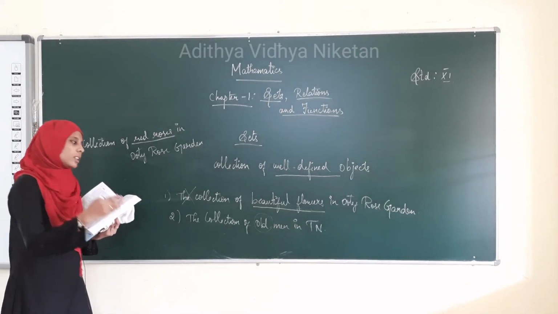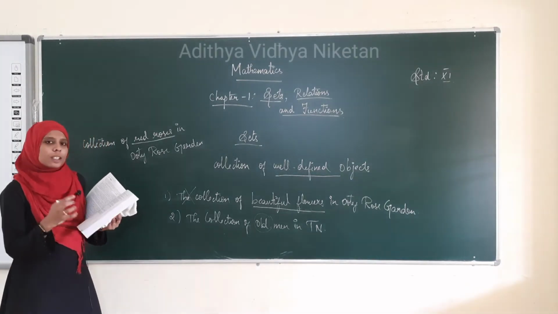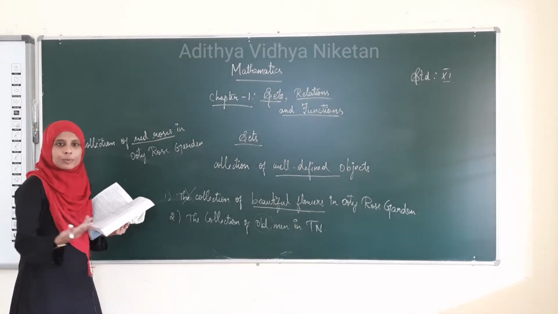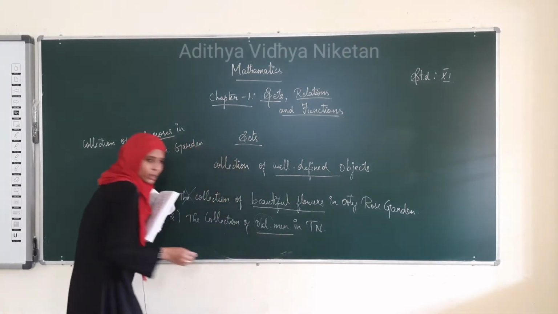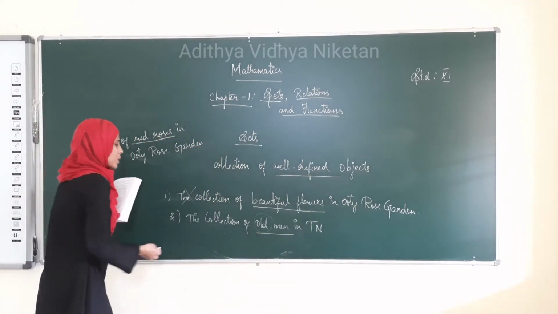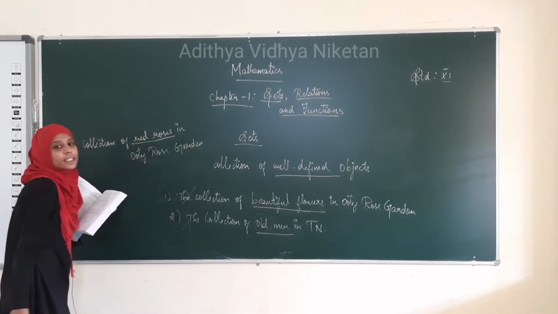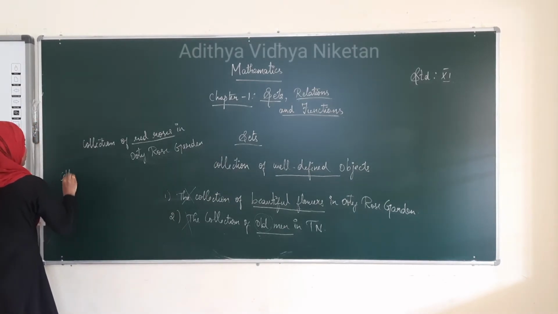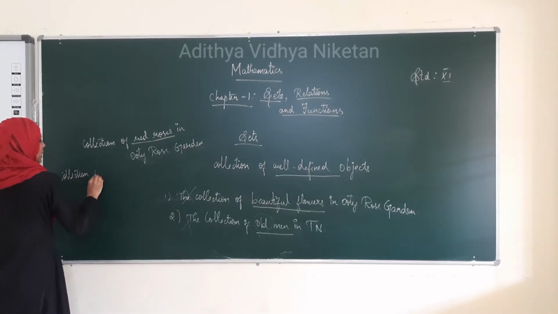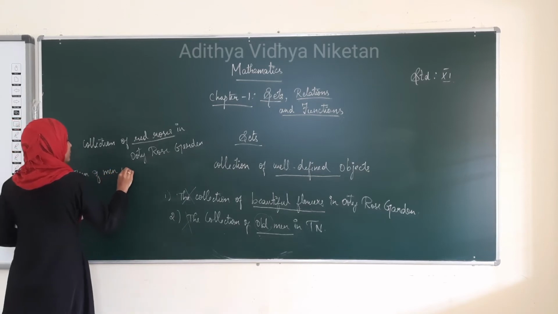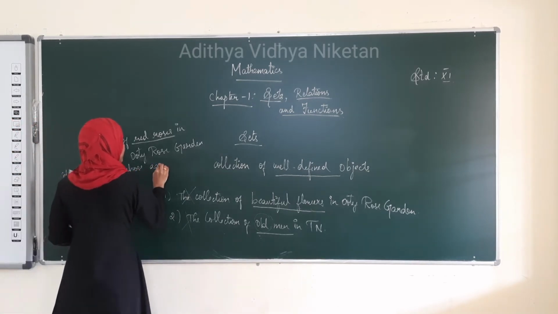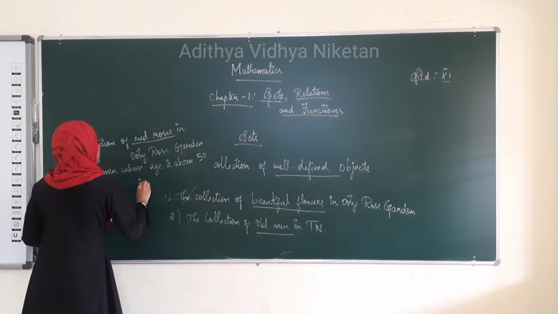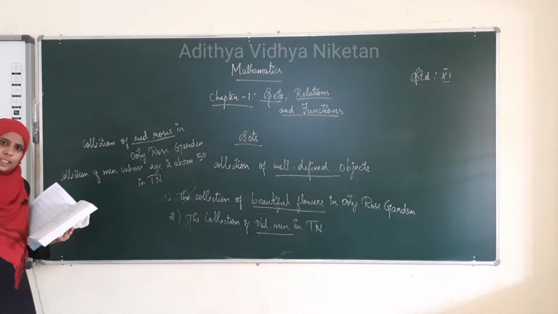For me, an old man means a person aged above 60. Someone else will say above 50. Therefore, this varies from one person to another, so this cannot be said to be a set because it is not a well-defined object. Instead, we can say the collection of men whose age is above 50 in Tamil Nadu. We can say this.